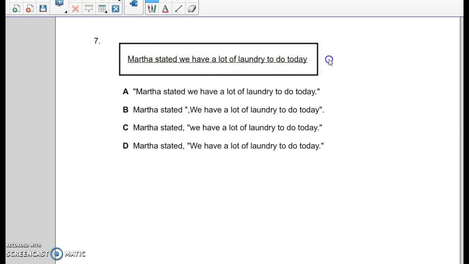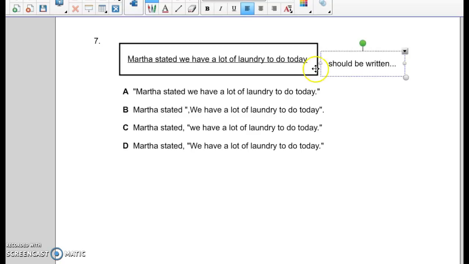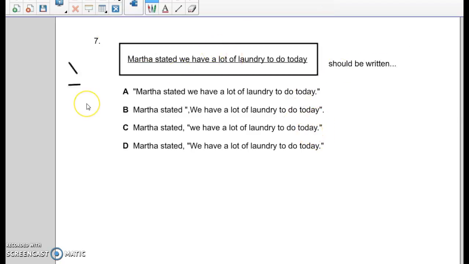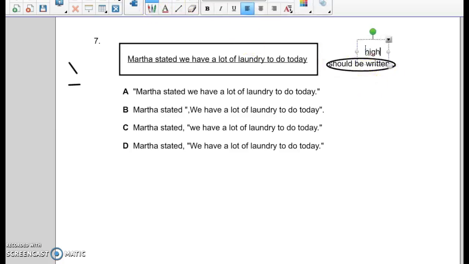A lot of times in the olden days when we had to do the writing SOL, they would say, that should be written. And you had to figure out which way it should be written. So we used to teach the kids that if you saw should be written, the strategy was to notice the differences. We would tell them to circle or highlight the differences. Basically, you're looking to see what's different between your choices to figure out which one is correct.